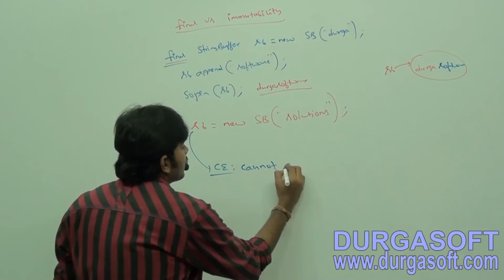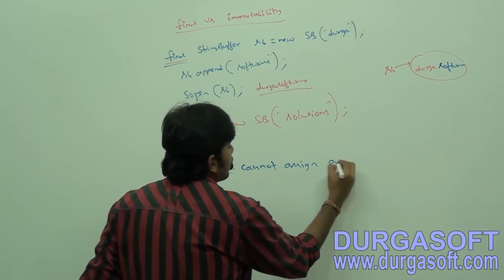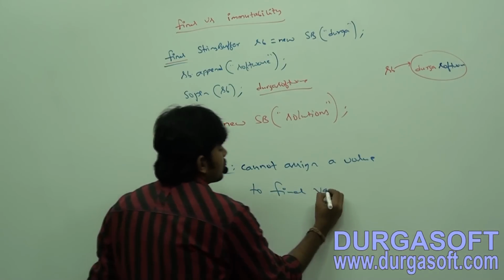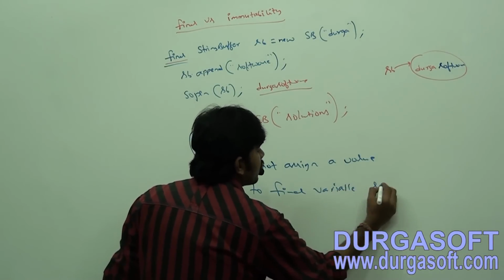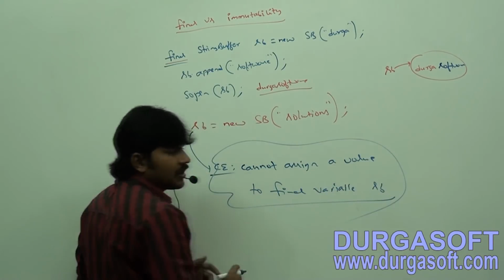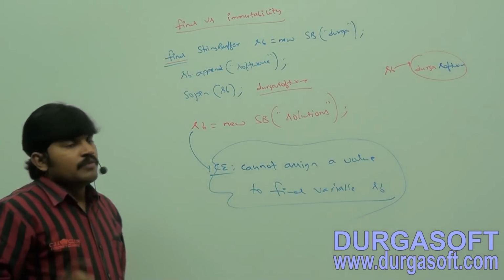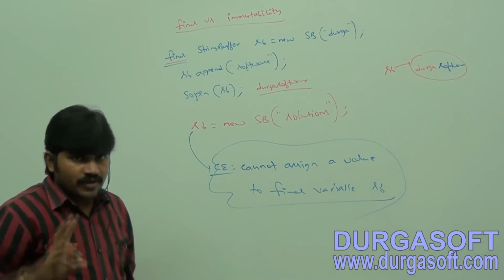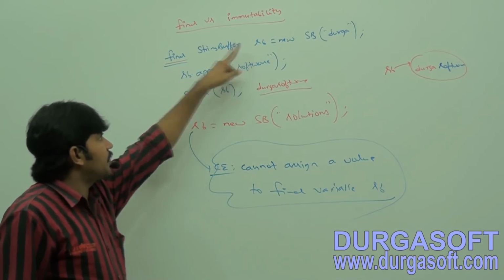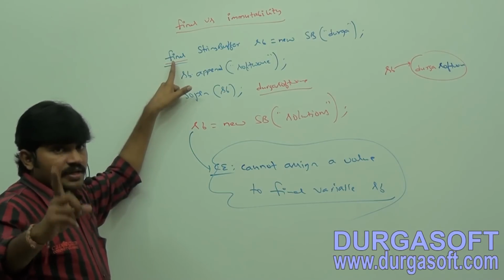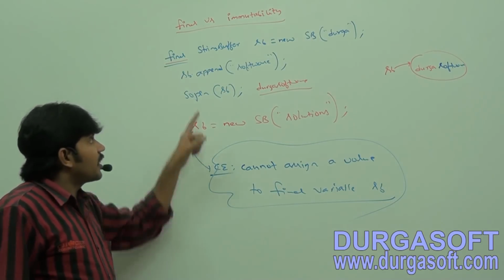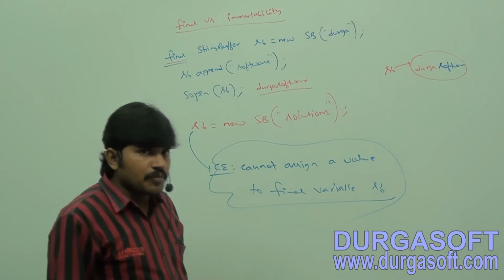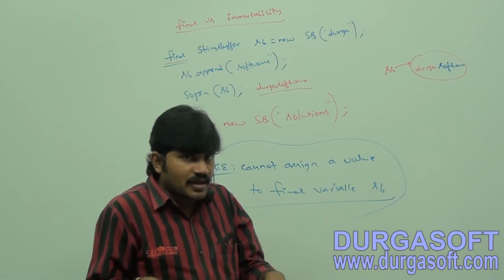The error is: cannot assign a value to final variable sb. Final is applicable for variable, immutability is applicable for object. By declaring a reference variable as final, we won't get any immutability nature, but for that variable reassignment is not allowed. Are final and immutability the same or different concepts?